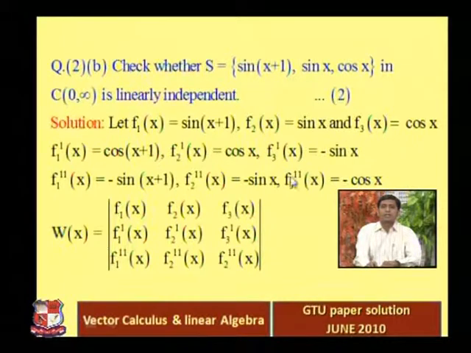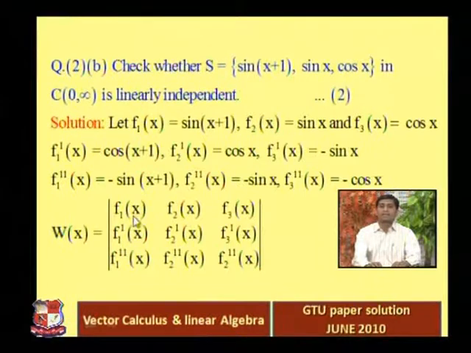Put all these values in this Wronskian determinant. See, this is our Wronskian determinant, right? f1, f2, f3, f1 dash, f2 dash, f3 dash, f1 double dash, f2 double dash, f3 double dash. I already told you that if the value of this Wronskian determinant is equal to 0, then the given set of functions is linearly dependent, right? And if the value of the determinant is not equal to 0, then you can say that the given set of functions is linearly independent.